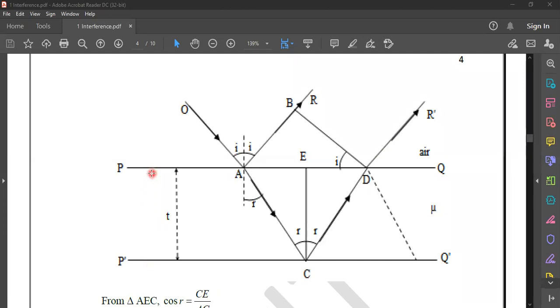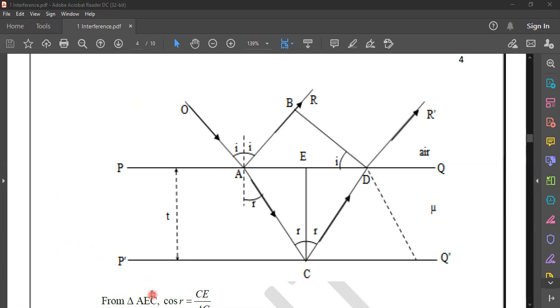This representation is for our understanding. We cannot go down to the scale of microns and angstrom units. That's why we are drawing this diagram on an enlarged scale. This thin film is made up of some material whose refractive index is mu, and we assume the thickness is uniform throughout the film. On either side of the film there is air medium.